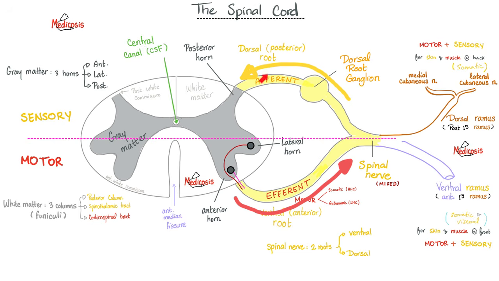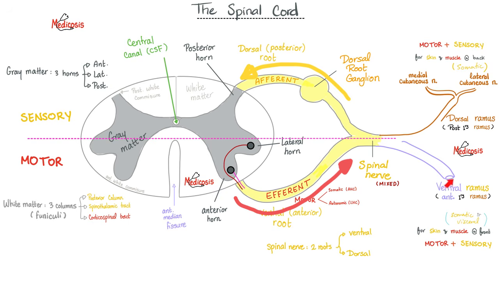Then you have sensory fibers here and motor fibers there, and they join together here in a spinal nerve, which has sensory fibers and motor fibers. And then the spinal nerve is going to divide again into dorsal ramus and ventral ramus. The dorsal ramus is also known as posterior primary ramus, and the ventral ramus is otherwise known as anterior primary ramus. No one, literally no one cares about the posterior primary ramus. This is just for the skin of your back and the muscles of your back. That's it. But all the drama, all the actions is carried by the ventral ramus or the anterior primary ramus.